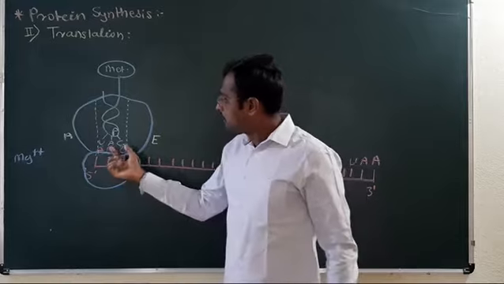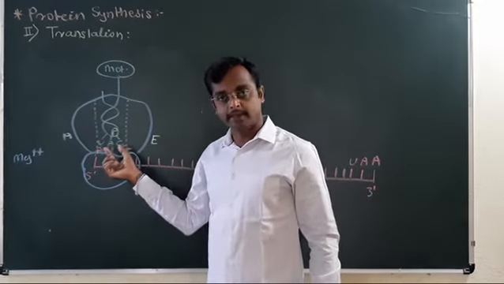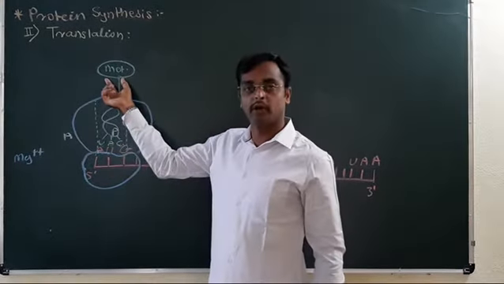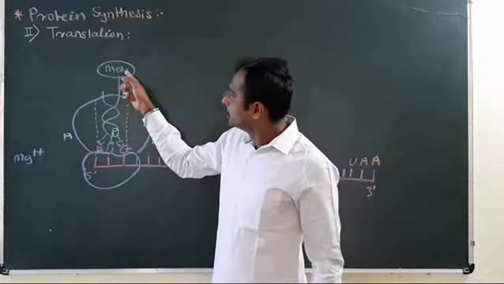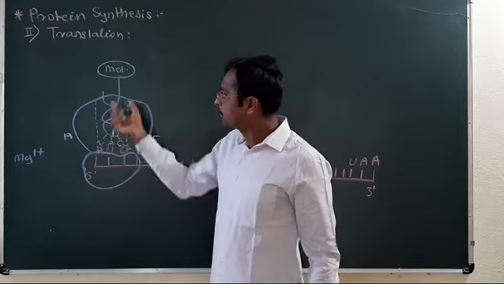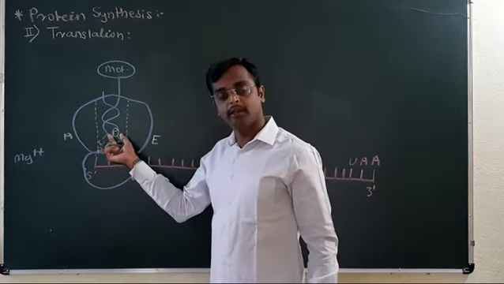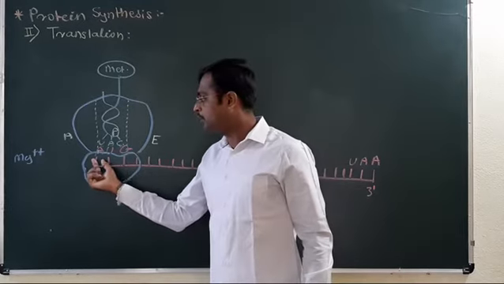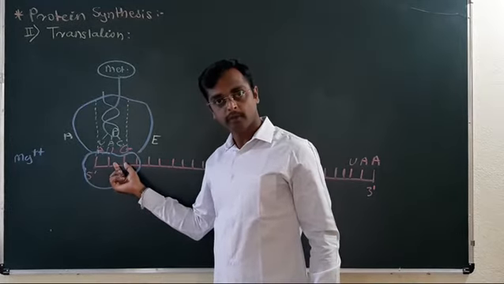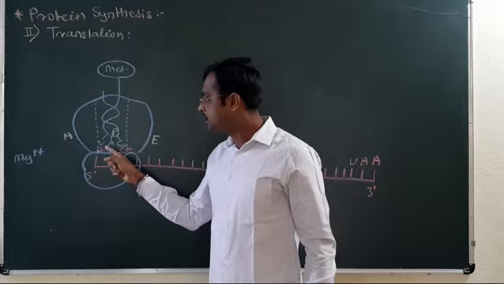Now, the first tRNA complex brings the methionine amino acid because AUG codes for methionine. The tRNA will bring the methionine amino acid directly to the P site. The codon-anticodon pairing takes place. The codon is AUG and its anticodon is UAC.